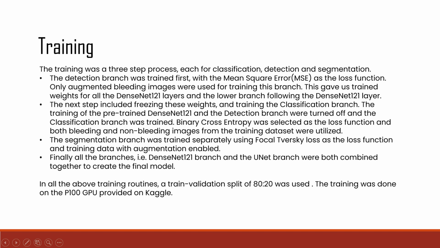The next step included freezing these weights and training the classification branch. The training of the pre-trained DenseNet 121 and the detection branch were turned off, and the classification branch was trained. The binary cross entropy was selected as the loss function, and both bleeding and non-bleeding images from the training dataset were utilized. The segmentation branch was trained separately using focal Tversky loss as the loss function and training data with augmentation enabled. Finally, all the branches were combined to create the final model.